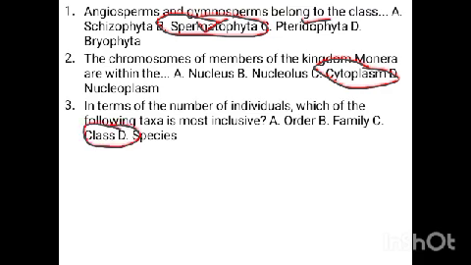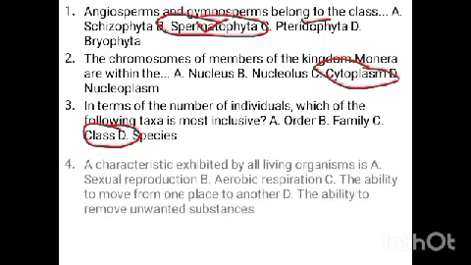It is the most inclusive from the options we have here, followed by the order, then the family, the genus, and then the species, which is the smallest unit of classifying organisms.